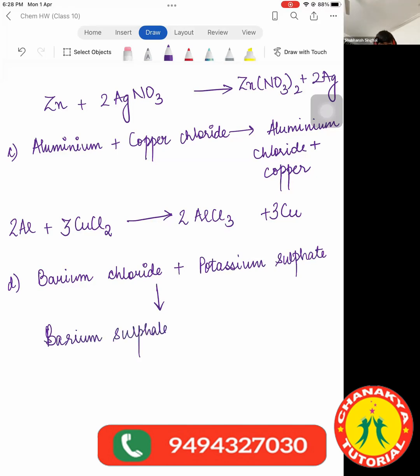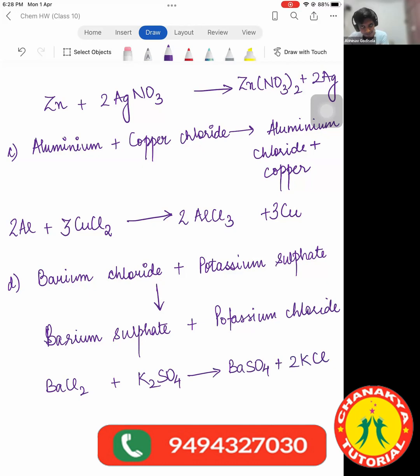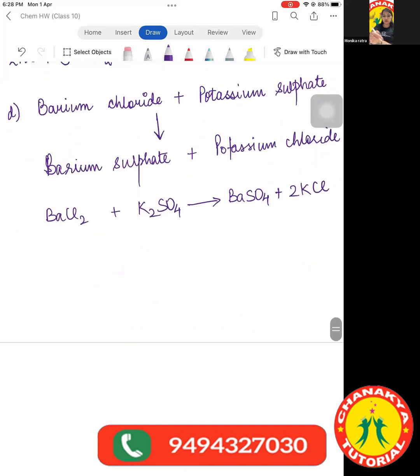Ma'am, it will be BaCl2 plus K2SO4 gives BaSO4 plus 2KCl. BaCl2 plus K2SO4, correct, gives BaSO4, correct, plus 2KCl. That's the correct balanced equation. Ma'am, I was going to say that. You didn't raise your hand. How will I come to know that you were going to say that? Now try any other question of question 8 then.